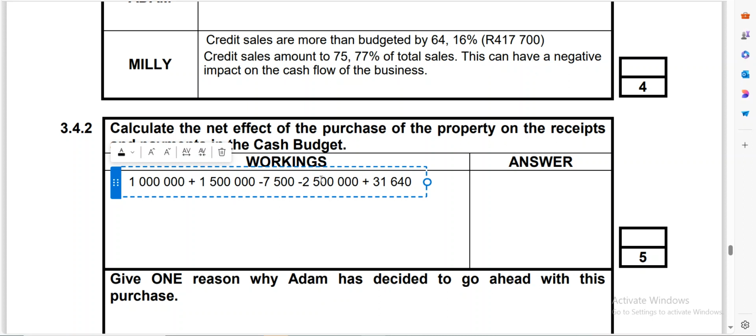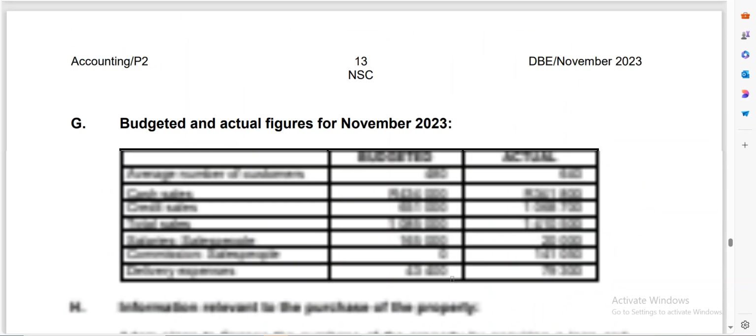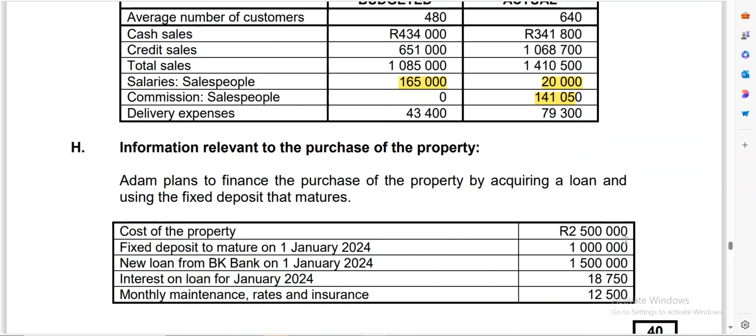Now, remember, the reason why we are minusing this fixed deposit is because it's no longer going to bring in income for the business, right? And also, the other thing that we must check is that this property would have things like maintenance and so forth, as they have indicated here. So this maintenance and interest on loan, they're going to take out money.